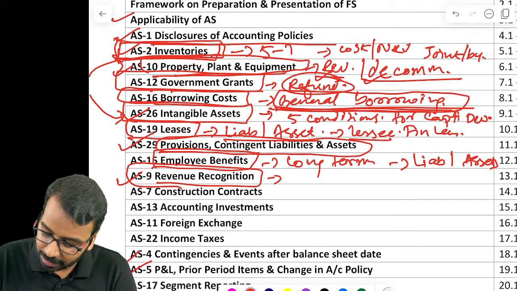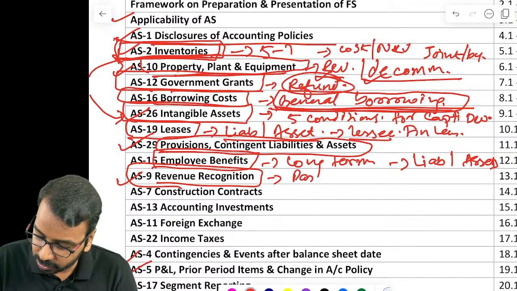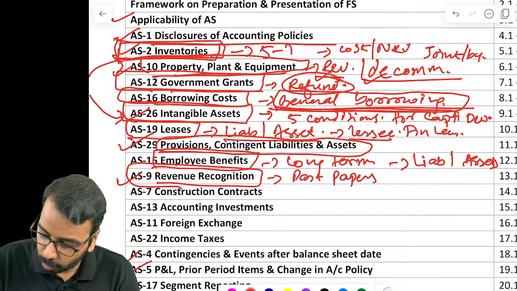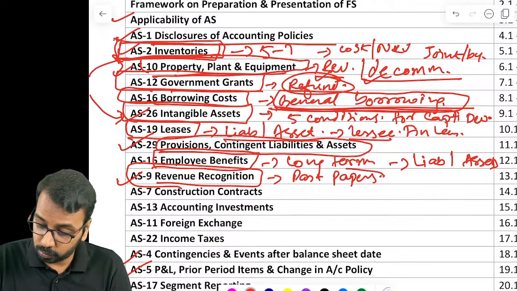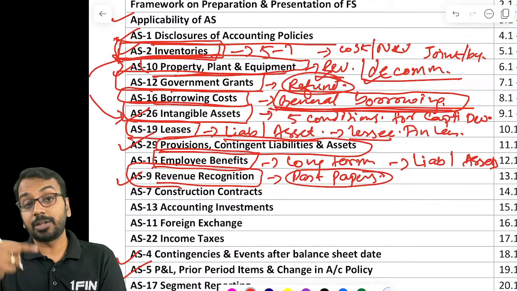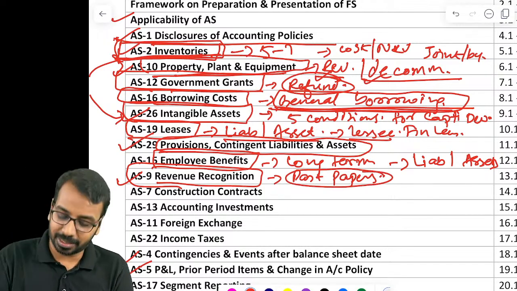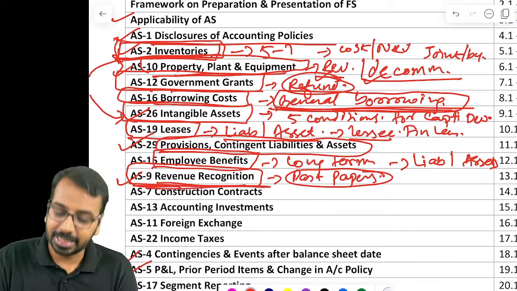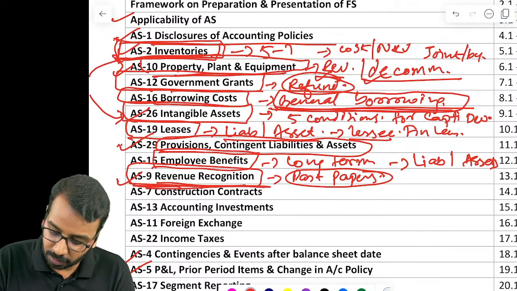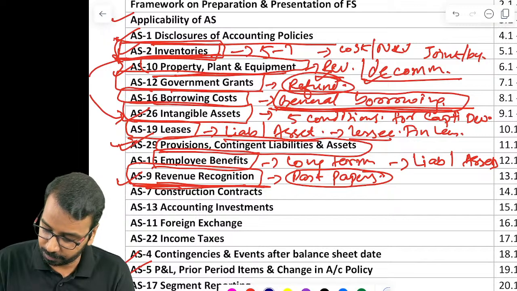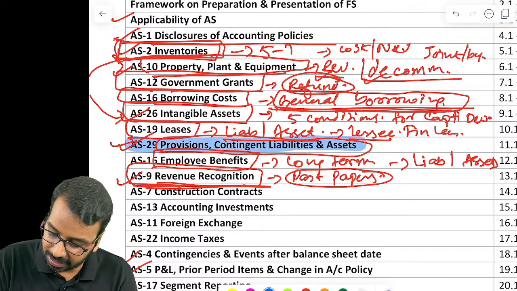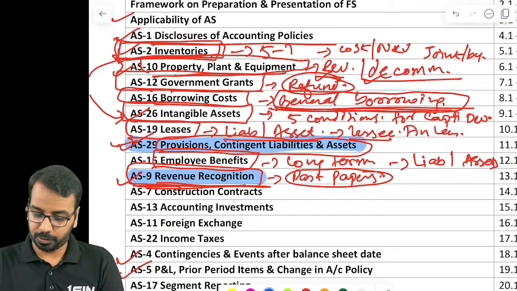And in this chapter, I suggest you go through past papers. Compilation of past papers is available. So go through these past papers so that you get to know how you should present the answer in the examination. Most likely, this will be a theory question. Same thing you can also do for AS 29 as well. So in these two, do definitely have a look at the past exam questions.